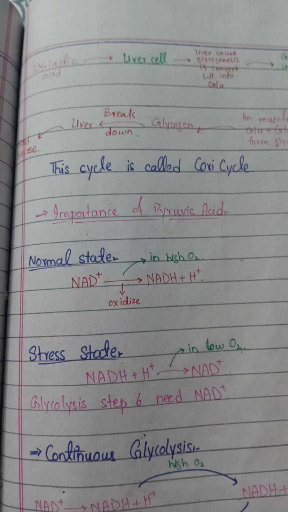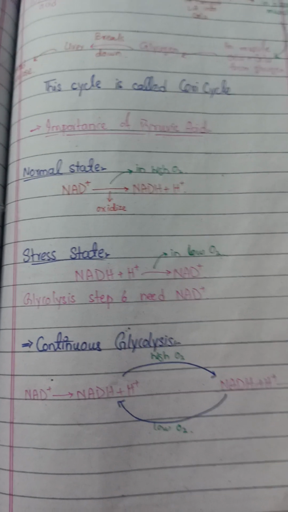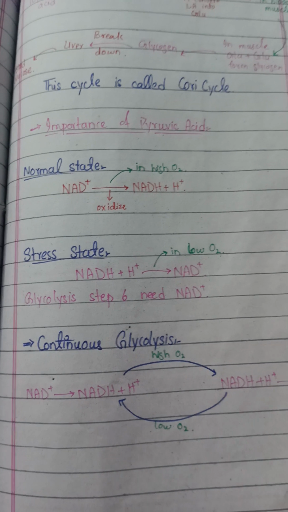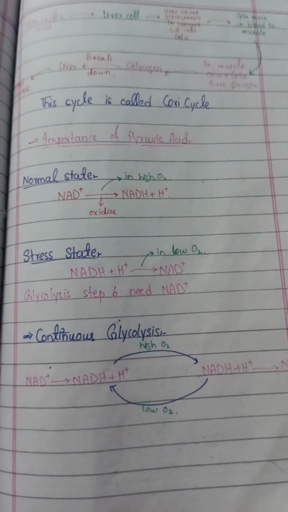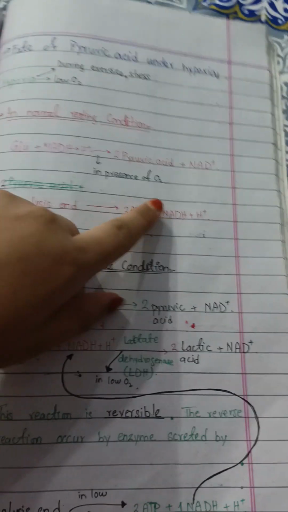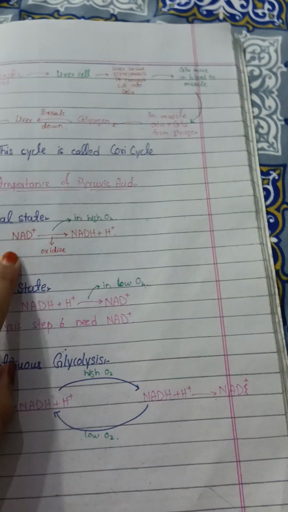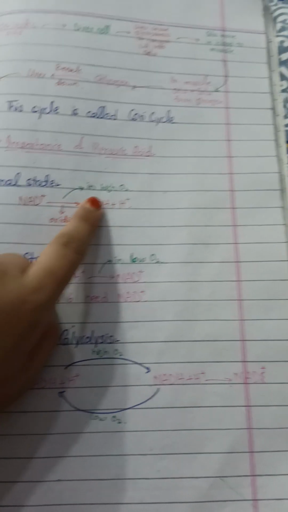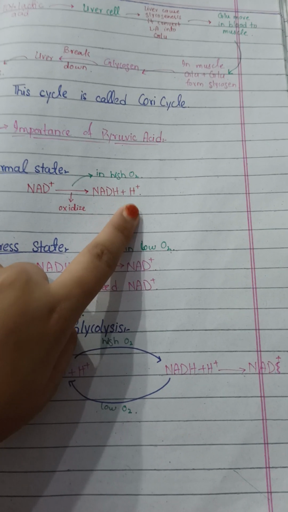Now what is the importance of pyruvic acid? So in the normal state the pyruvic acid has NADH. Okay, we have discussed here that in the normal state NADH is formed. So this NADH undergoes oxidation in a high oxygen state to give NAD positive,